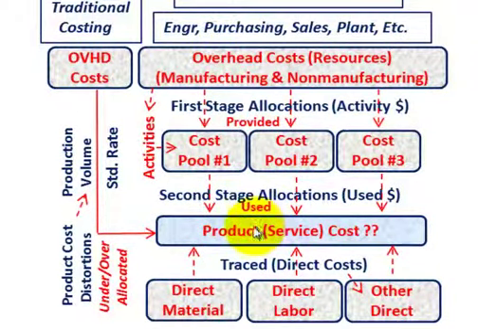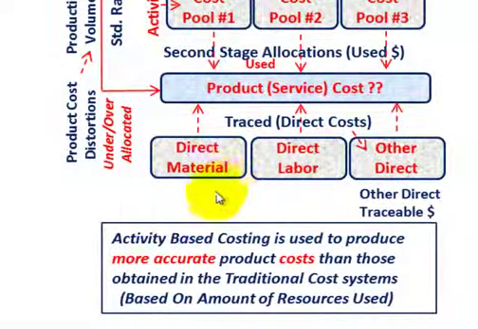Okay, so you can see what's going on here. With ABC costing, we try to determine the exact usage by product for the particular indirect cost or overhead cost, being the support that we're getting from engineering, purchasing, sales, and so forth. So just to review, activity-based costing is used to produce a more accurate product cost than those obtained through the traditional cost system that we talked about. That's really based on the amount of the resources used, or the allocation of those overheads. Okay, so basic understanding of that.